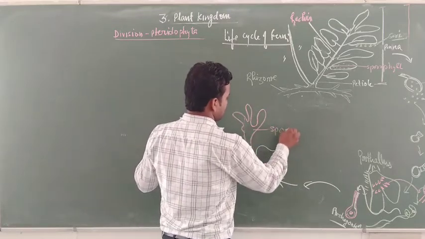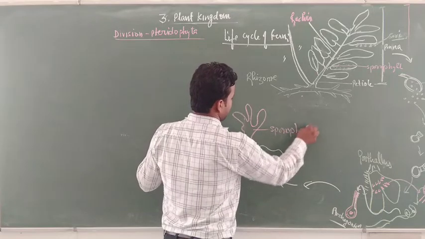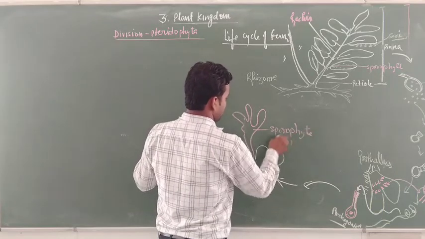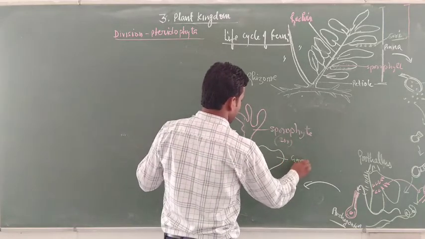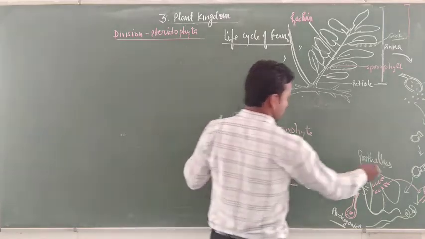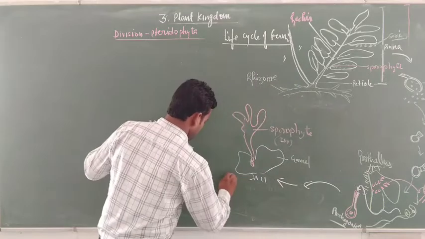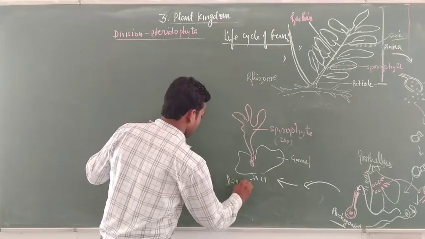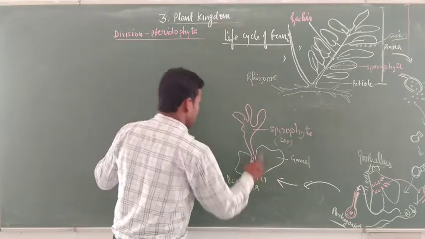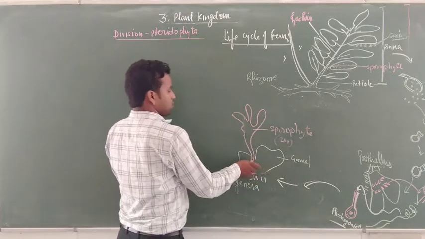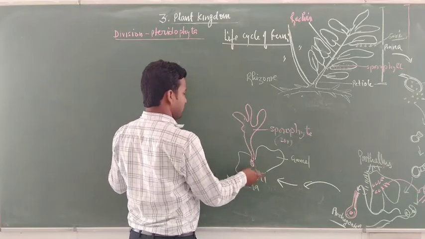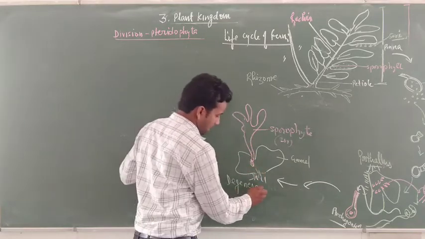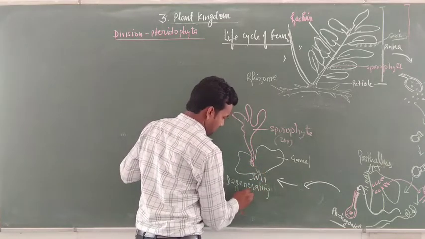This is a sporophyte, and this is the gametophyte, also called the prothallus. This is a degenerating prothallus, because the zygote starts developing to form the sporophyte. It gets nutrients from the soil and starts growing by itself, and this is a degenerating prothallus.